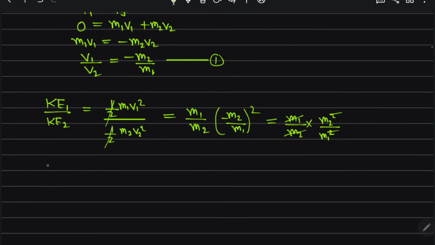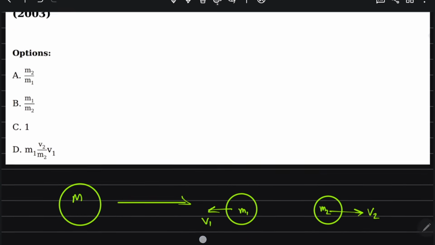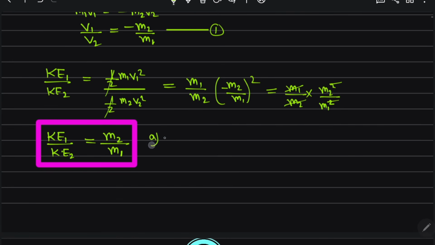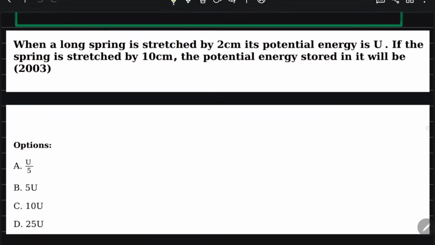So kinetic energy first upon kinetic energy second comes out to be m2 upon m1. So option A is correct. Option A is correct. So I proceed to the next question.